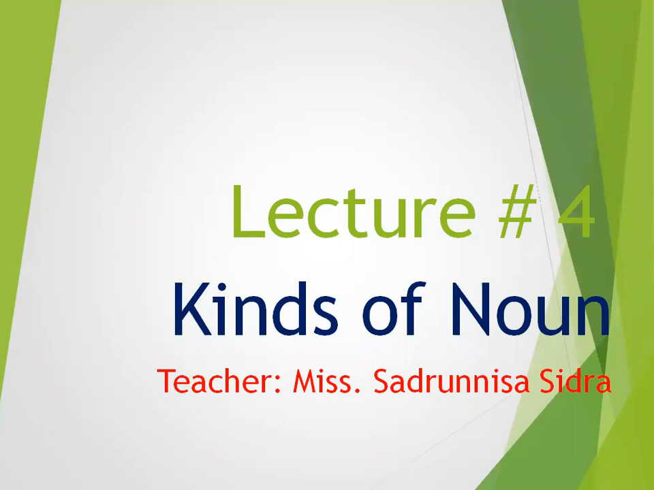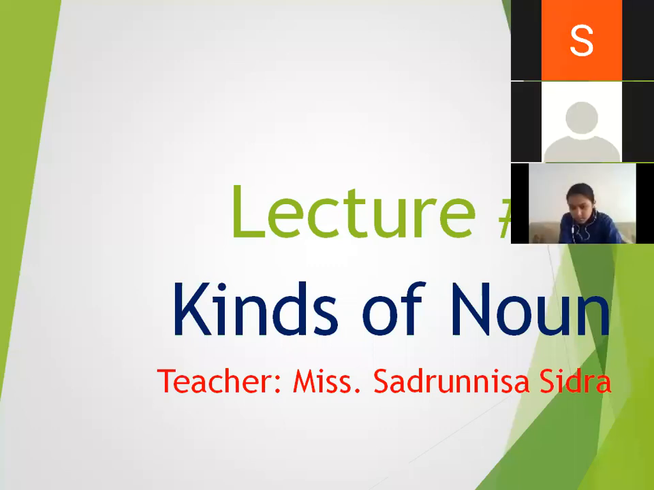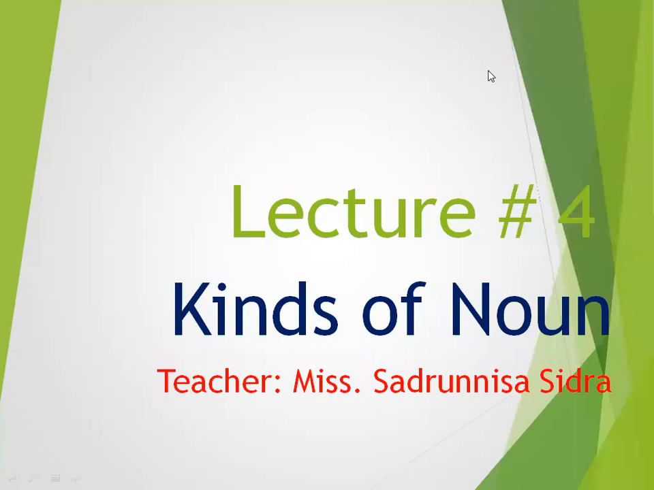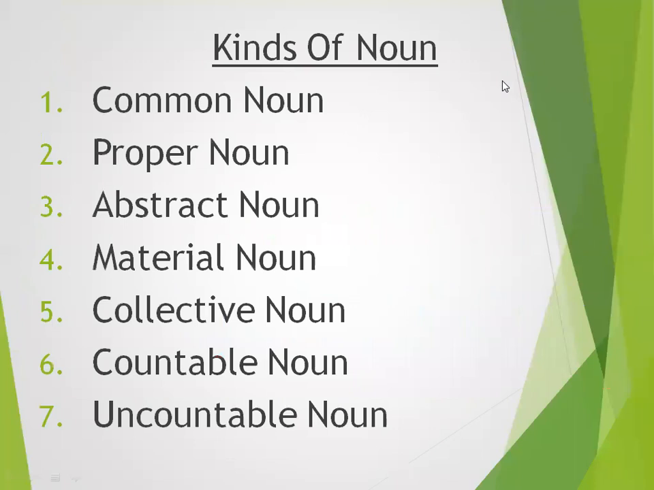Okay, today we are having lecture number 4 of English language, which is kinds of noun. As you have done parts of speech, it will not create a problem for you to understand the kinds of noun. We have these 7 kinds of nouns: common noun, proper noun, abstract noun, material noun, collective noun, countable and uncountable noun. So we have 7 kinds of noun.